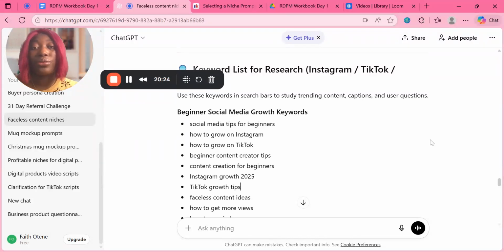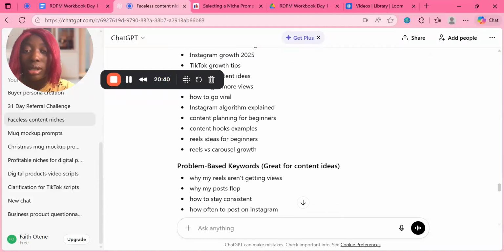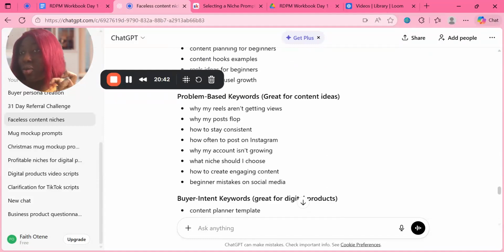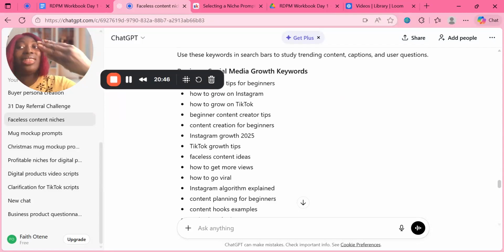I'm using them for searching. So use these keywords in search bars to study trending content. Your captions, you can use them. That means you can use them in your captions. You can also use them for your user questions as well. So these are the keywords it's giving us as well. And problem-based keywords. So this particular keyword is based on the niche.